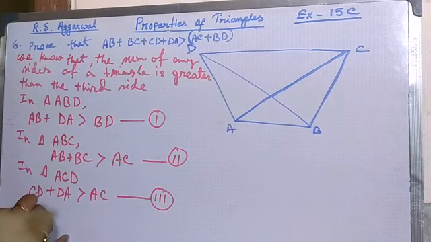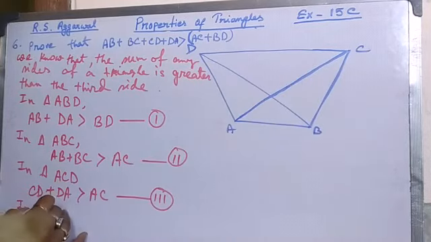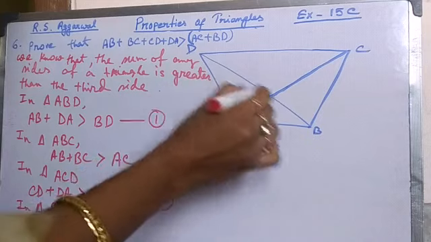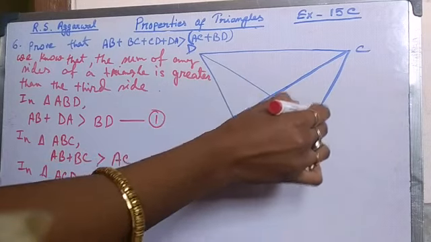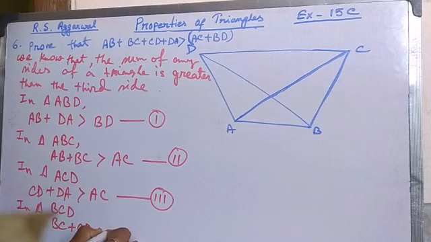Next, the last one, that is BCD. In triangle BCD, BD will be kept on one side, so BC plus CD is greater than BD. This is the fourth equation.